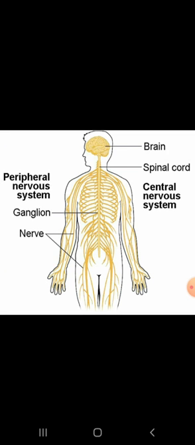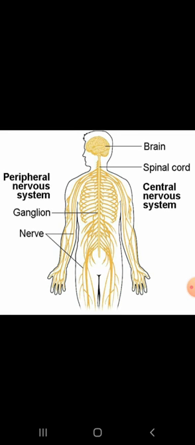So this is the nervous system which is made up of special cells which are called nerve cells or neurons. You can see here the nerves. These nerves are made up of nerve cells. And the nervous system helps us to react to our surroundings. They help us to think. They help us to learn and remember things.